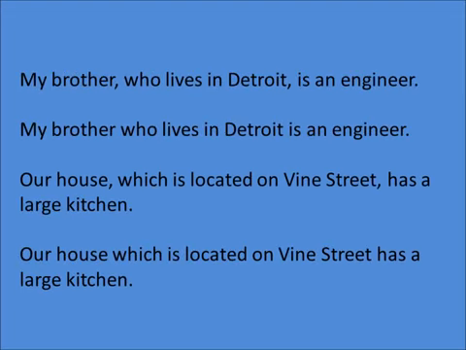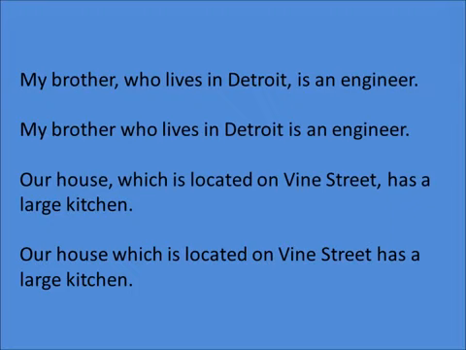With the examples that we just talked about, you may have noticed that they sound slightly different. It's true. There is a pronunciation difference between adjective clauses with commas and without commas. Listen to the two pairs of sentences and see if you can hear the difference. My brother, who lives in Detroit, is an engineer. My brother who lives in Detroit is an engineer.